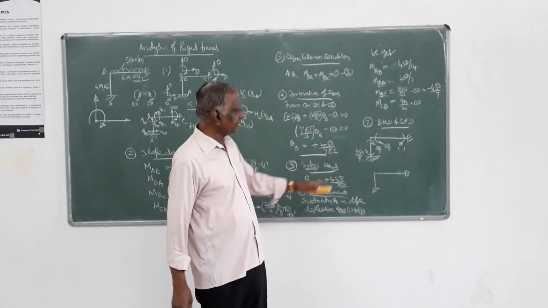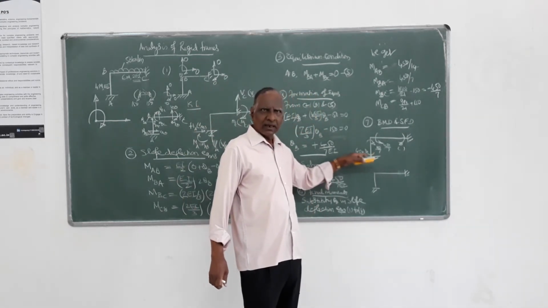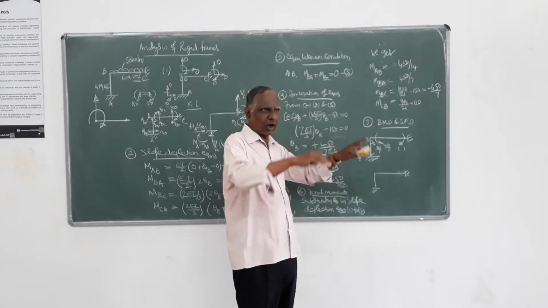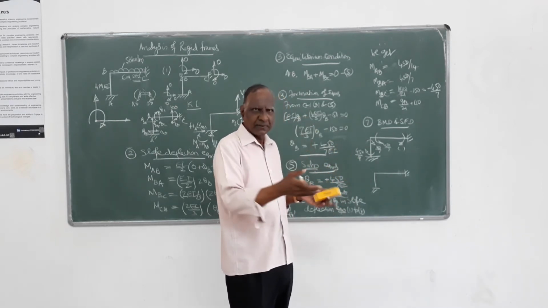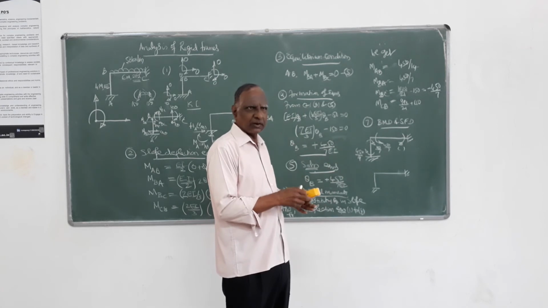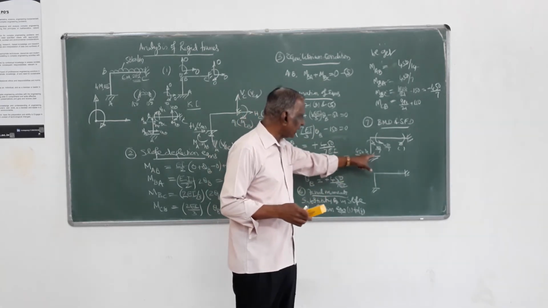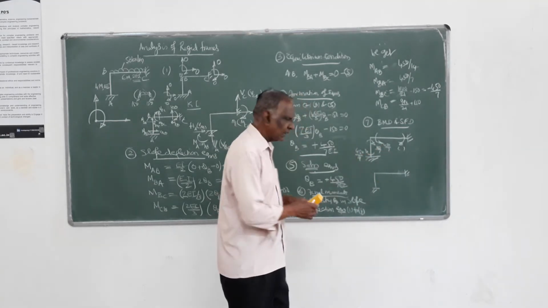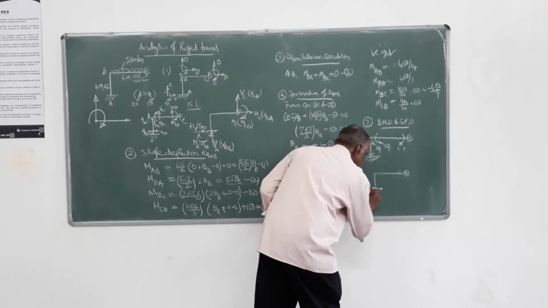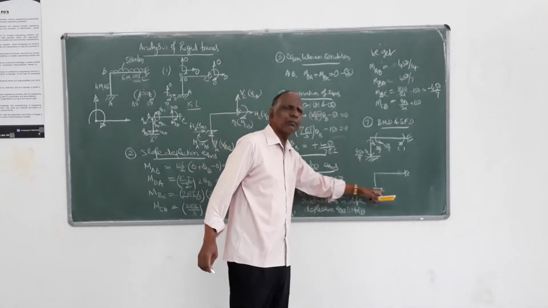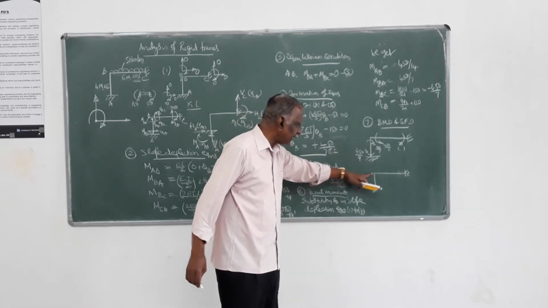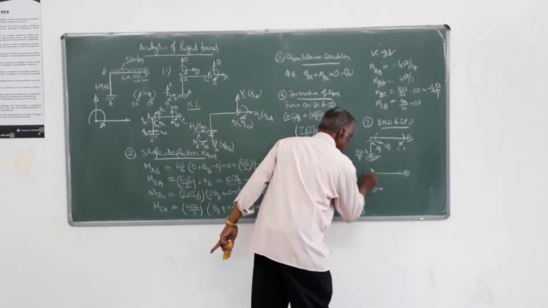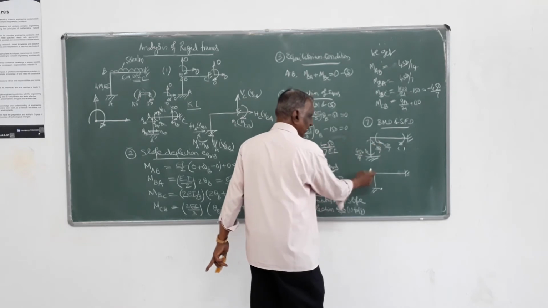While plotting, you plot it on the tail side of the arrow. Tail side means the tension side. You have to plot the bending moment diagram always on the tension side, that is the sagging side, positive. On the sagging side only we plot the bending moment diagram, treating it as positive. So here, tension is here, that is the positive side. So I have to plot this value on this side. So here it has to be this side. Whatever that 450 by 14 is, you plot it. Then here, at this end, this side is the tension side. So I will plot it on this side. Right? Whatever value you got.